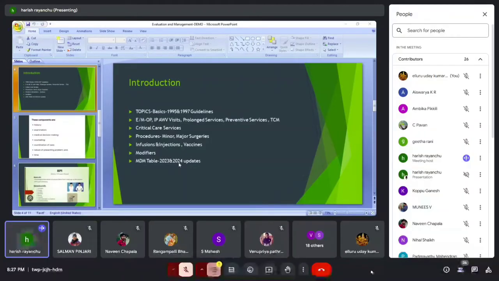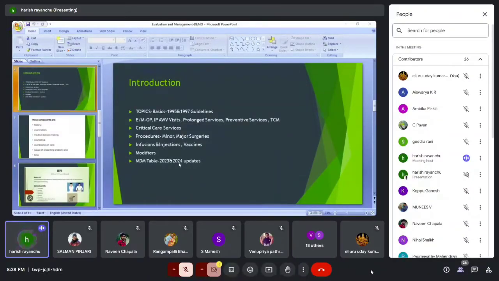Okay, so we are following the E/M CMS guidelines. What is CMS? Centers for Medicare and Medicaid Services. Only those guidelines we are following for E/M, IP and OP. For E/M services, we can call it professional services.